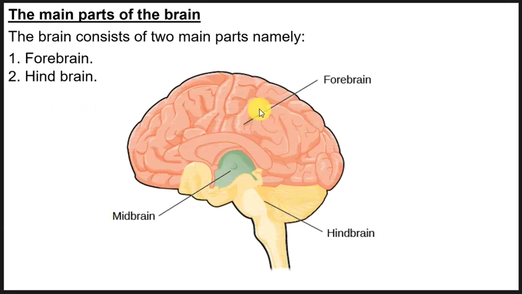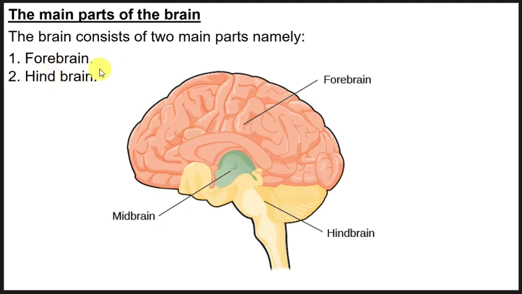We have this part here which is called the forebrain, and this lower part here which is called the hindbrain. We also have the midbrain, which I have not stated here because according to your syllabus these are the ones we are supposed to talk about, but the diagram I put out also contains the midbrain. So these are the main parts of the brain.